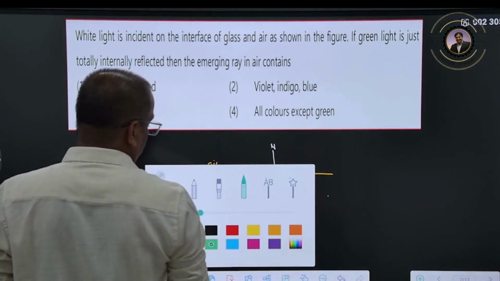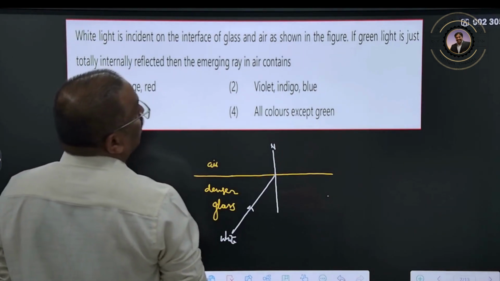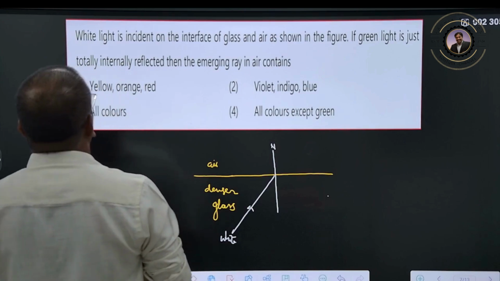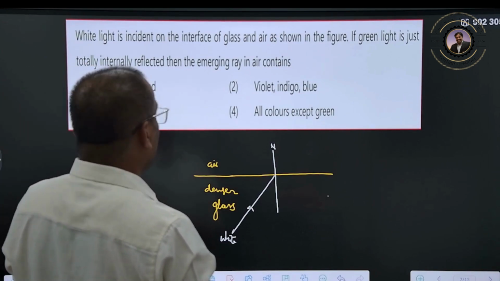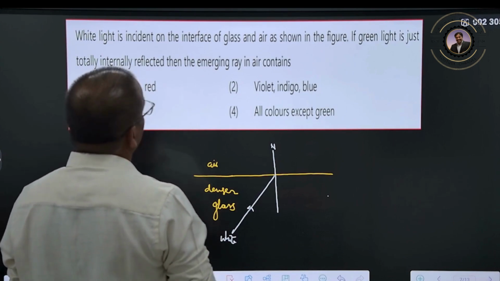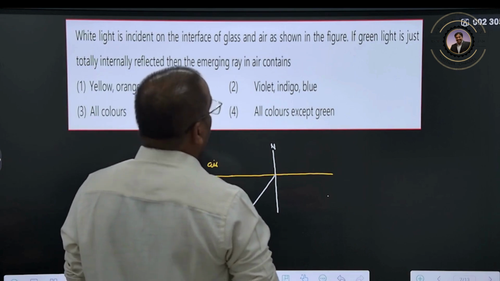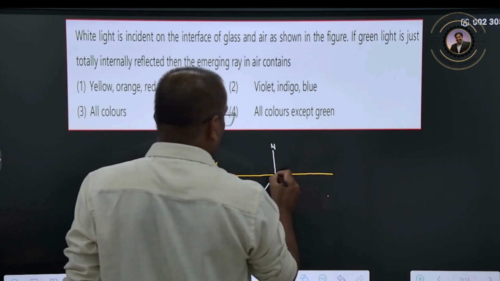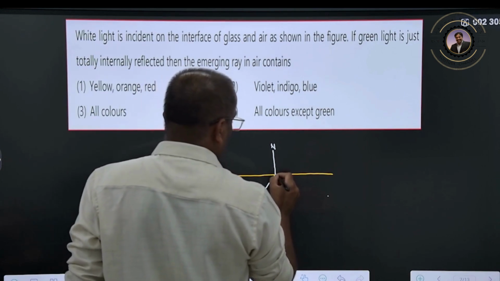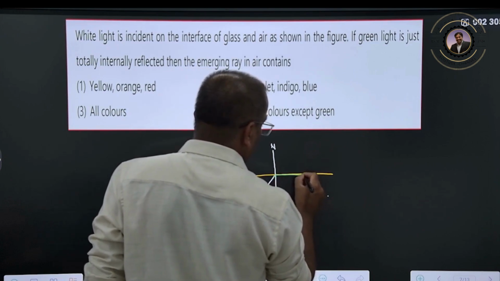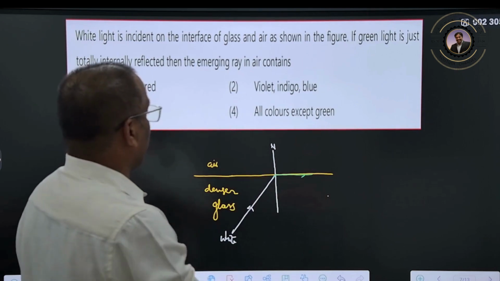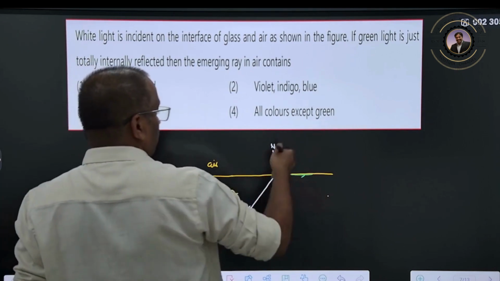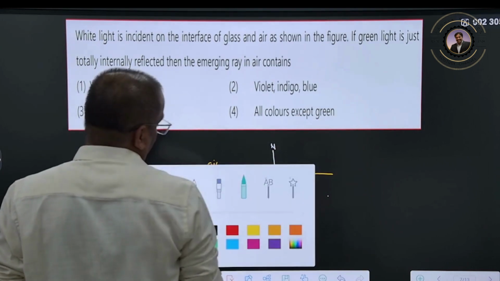If the green light is just totally internally reflected, suppose green light is going like this, then which light rays will come into the air? We want to calculate it now.